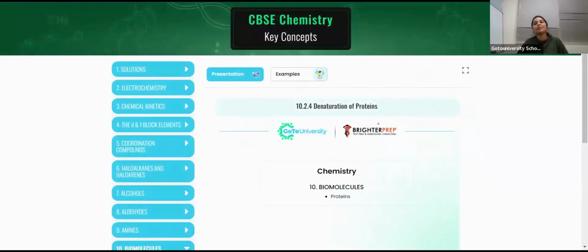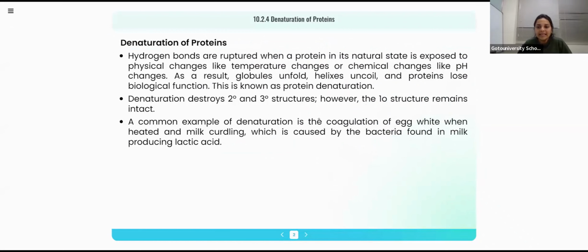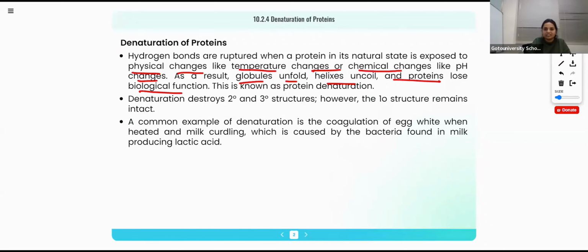Got it. Again important: what do you mean by denaturation of protein? Hydrogen bonds rupture when a protein in its natural state is exposed to a physical change like temperature change or a chemical change like pH change. As a result, globules unfold, helices uncoil, and the protein loses its biological function.